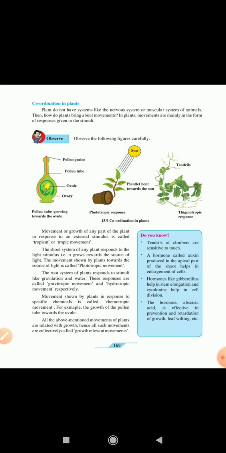Proper coordination between various systems of an organism helps to maintain a state of equilibrium called homeostasis, which is necessary for the optimal efficiency of the body. Okay, so you can mark these last three lines for the definition of homeostasis. Now we shall study coordination in plants, but before that, let us just observe a video.